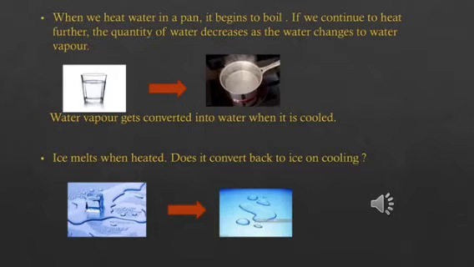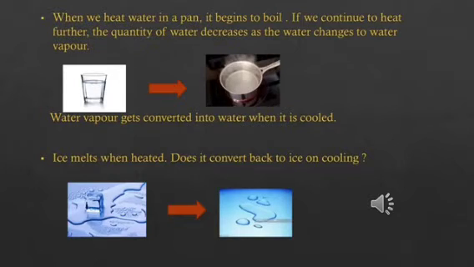When a substance is heated, there is a change taking place, and sometimes there is a change of state occurring. For example, when we heat water in a pan, it begins to boil. If we continue to heat further, the quantity of water decreases as the water changes to water vapor.